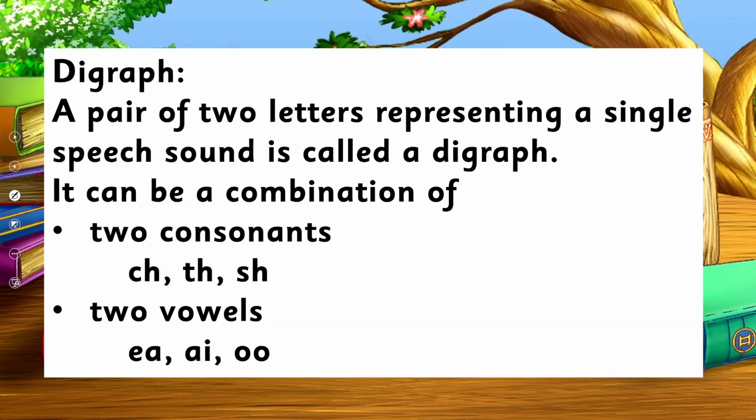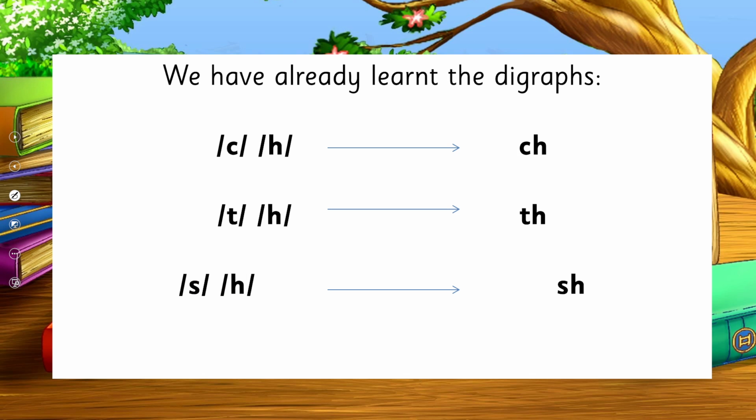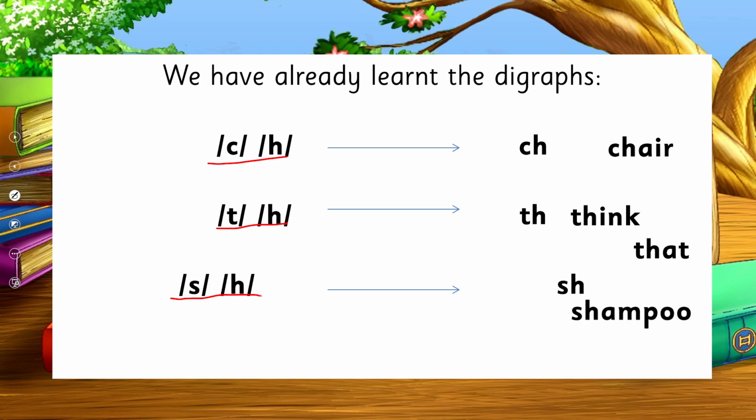It can be a consonant digraph or a vowel digraph. It means if both letters are consonants, it is called a consonant digraph. And if both letters are vowels, it is called a vowel digraph. For example, these two letters together make a new sound, that's the ch sound, as in chair. These two letters make a new sound, as in think and that. And these two letters, they drop their own sound and make a new sound, sh, as in shampoo, right? So these are the examples of consonant digraphs.